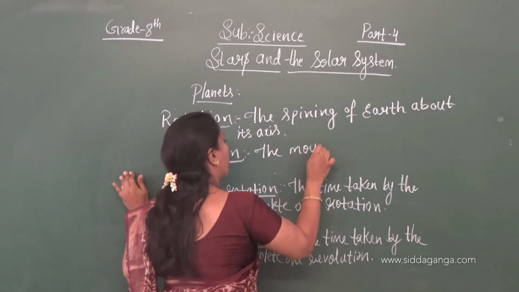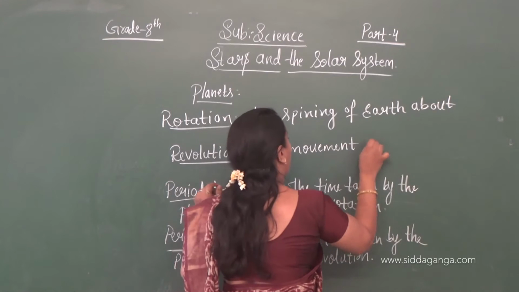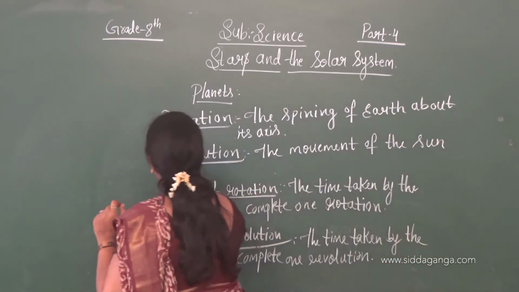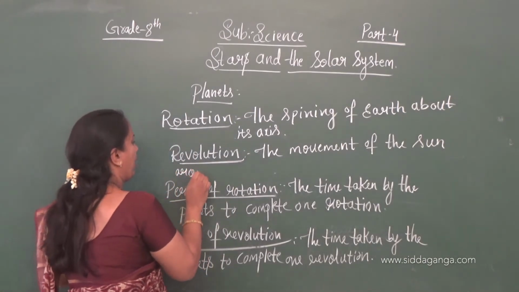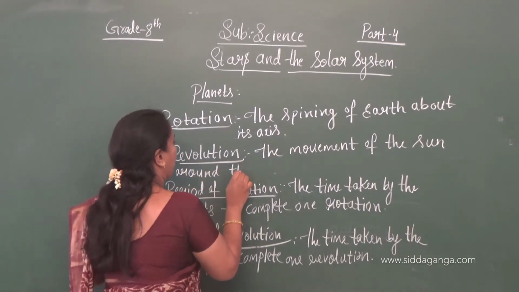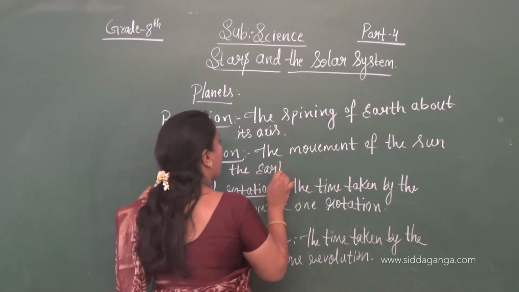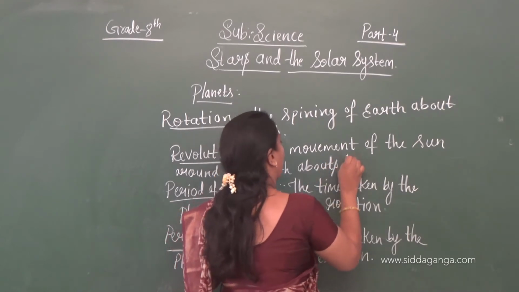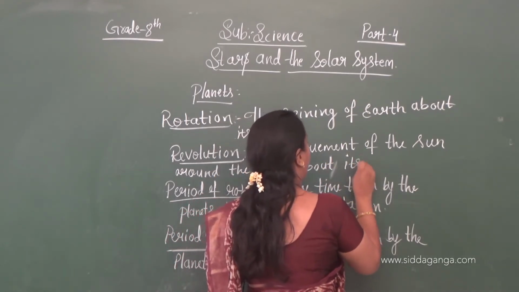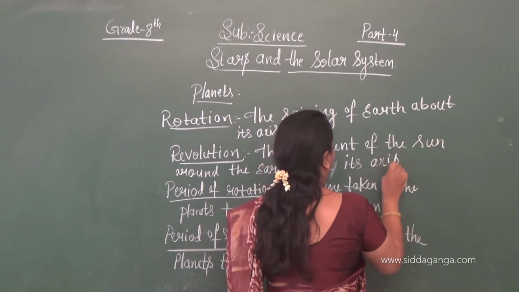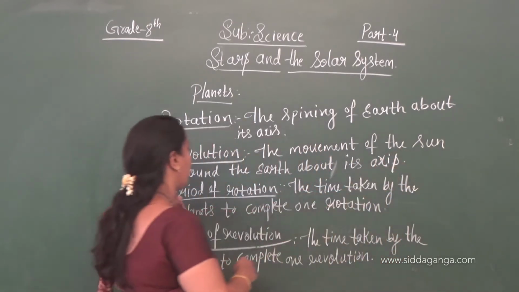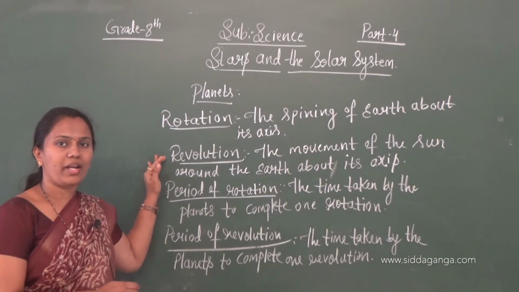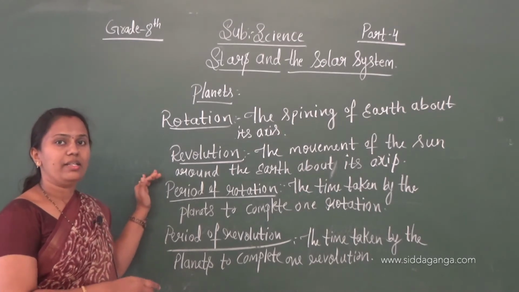The movement of the earth around the sun about its orbit. For that we call it revolution. So now you know the difference between rotation and revolution.